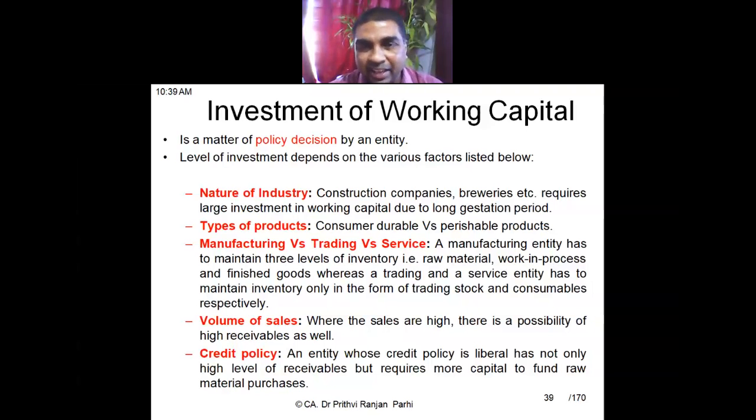Where sales is high, there is a possibility of high receivables as well, so more current assets are there. Credit policy also affects working capital. If the credit policy is liberal, then a high level of receivables needs to be maintained. Consequently, there is a need for more working capital. So when coming to the investment in working capital, these aspects have to be taken care of.